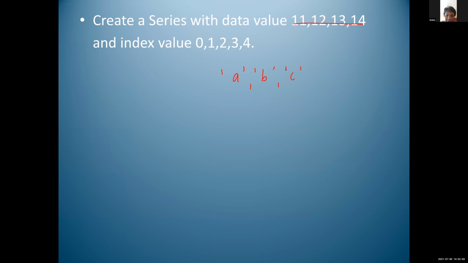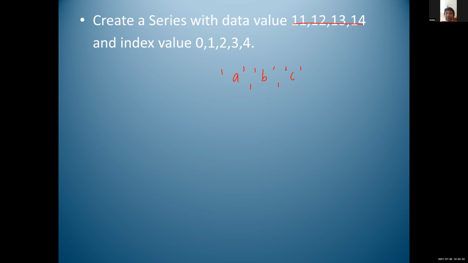S1 is equal to pd.Series. Then in the bracket A, comma B, comma C, then np.nan, np.nan. Print S1. Close the bracket. Two missing values are there, so we have to use two NaN statements there.